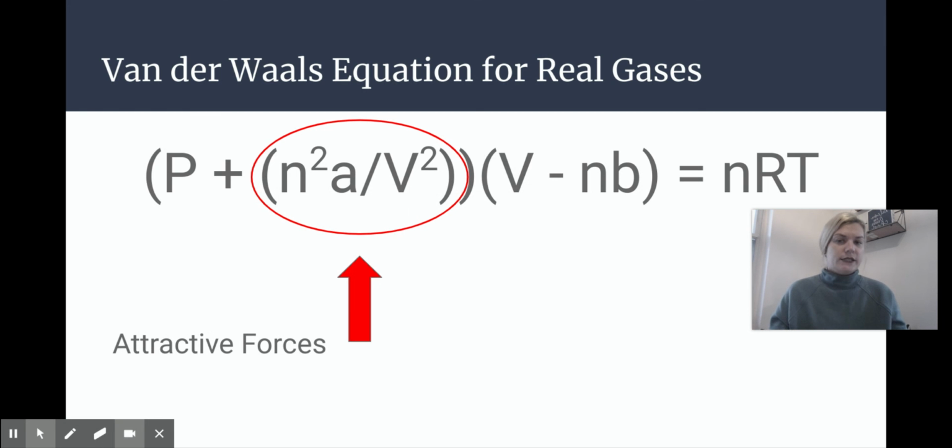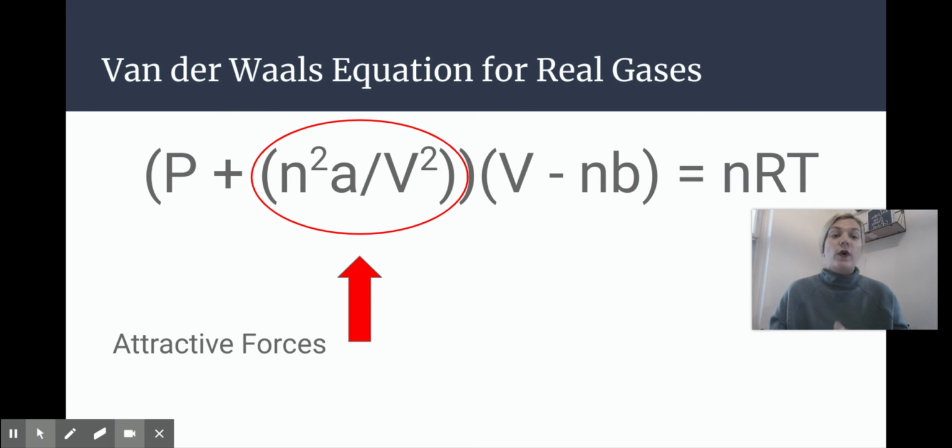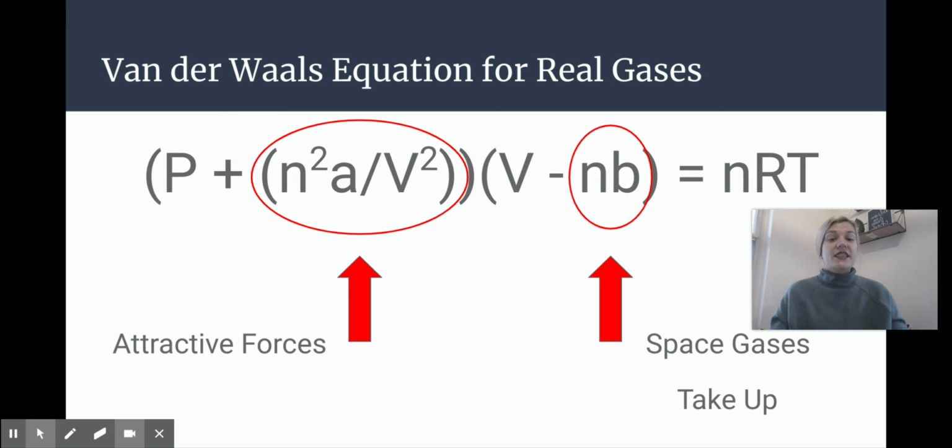But you'll notice that there are two different things that we have to account for if we're talking about a real gas, okay? This right here accounts for the attractive forces. We have to remember that gases don't want to be attracted to each other, but unfortunately they are. So what this does in the equation is account for the attraction that the gases will have for each other. And then this, the nb, is the space gases take up, right?